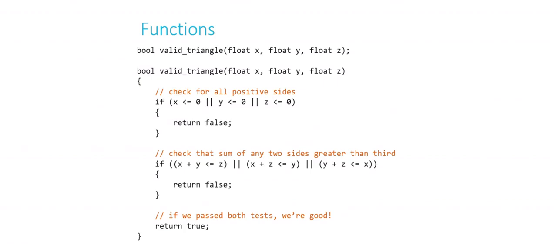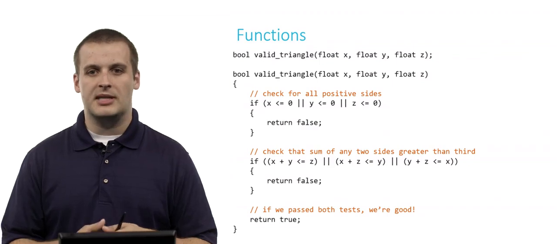Here's one implementation of valid triangle. It's not the only one. Yours might vary slightly. But this one does, in fact, have the behavior that we expect. We declare our function at the very top, bool valid triangle, float x, float y, float z. So again, this function takes three real numbers as its arguments, floating point value variables, and outputs a true or false value, which is a Boolean, recall. So that's why the return type is bool.